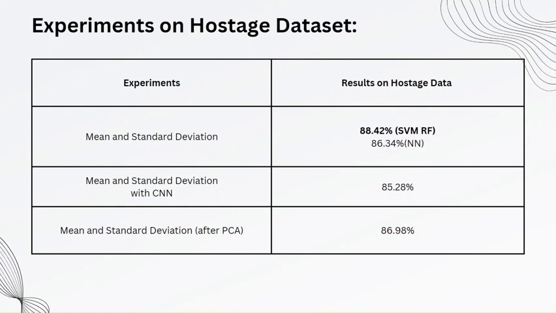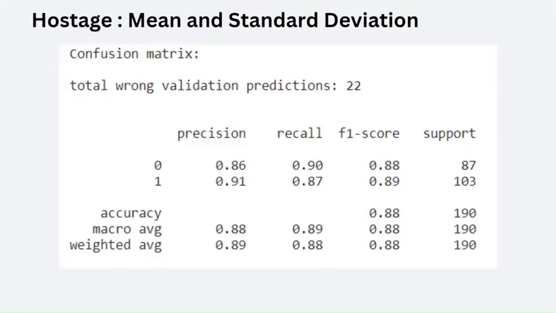These are the results on the hostage dataset, completely based on video-based emotions. In this, mean and standard deviation performs the best, giving me an accuracy of 88.42%, having SVM RF as the classifier, which is a very nice accuracy. This is the confusion matrix for the hostage mean and standard deviation, where 0 is hostage and 1 is non-hostage.